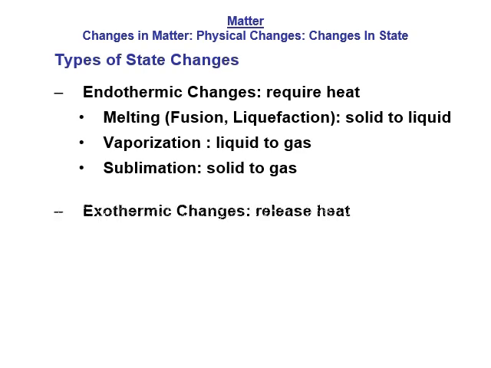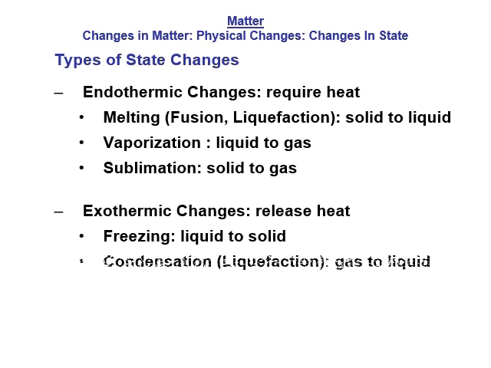The other type of state change is exothermic changes. Exothermic changes release heat. They lose heat from their system. So this is kind of going in reverse. So freezing is liquid to a solid. The liquid is losing energy, and so it turns into a solid. Or condensation, which is also called liquefaction because it's turning into a liquid. That's a gas to a liquid. Again, the gas is losing energy, turns into a liquid. Or to go directly from a gas to a solid, that is called deposition. And deposition usually happens in solutions, by and large.